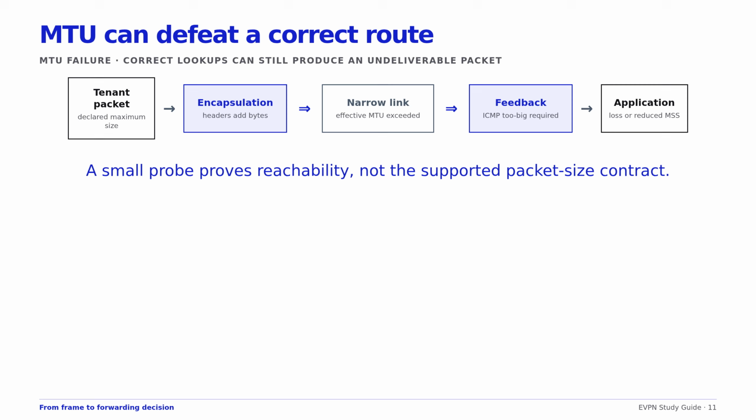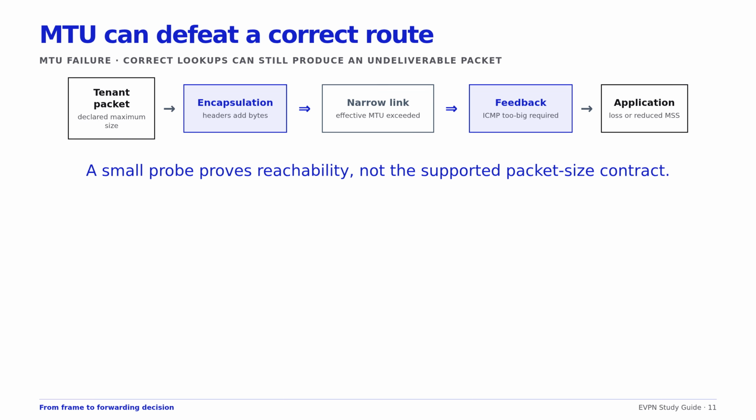Routing can be entirely correct, while packets fail because they are too large. A link MTU is the largest IP packet that link can convey. The path MTU is the smallest link MTU along the complete path. Encapsulation adds outer headers, so the underlay must carry more bytes than the original tenant packet.